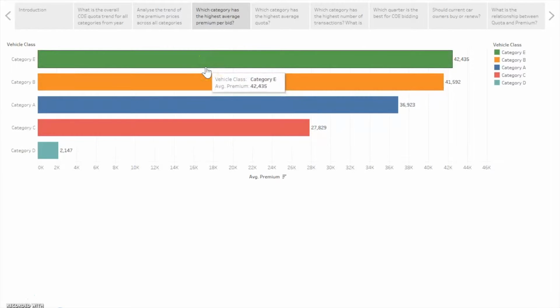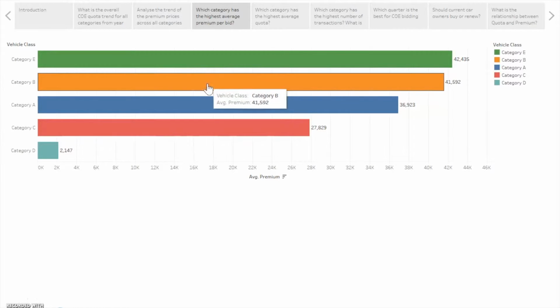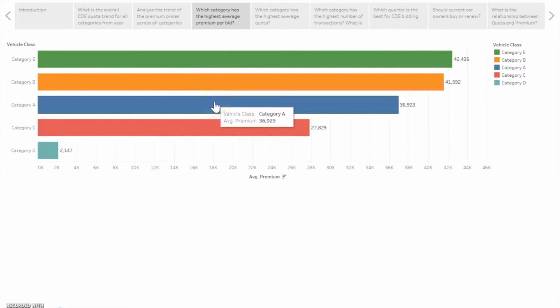On top of that, the bidders who bid in category A may also partake in the bidding for category E, which hence contributes to even steeper competition for category E. And with more competition, the premium is bound to rise, and as such, category E has the highest average premium per bid. That comes as no surprise.